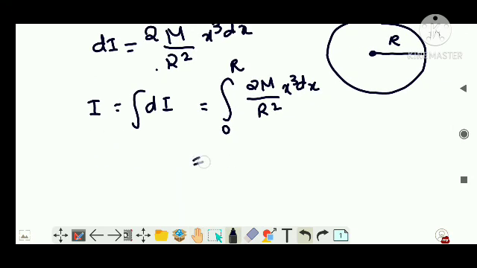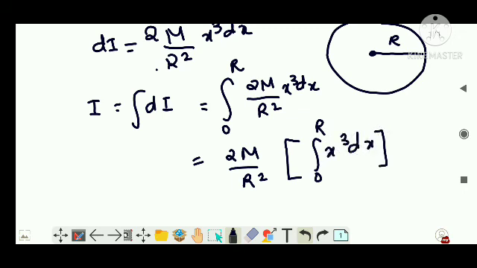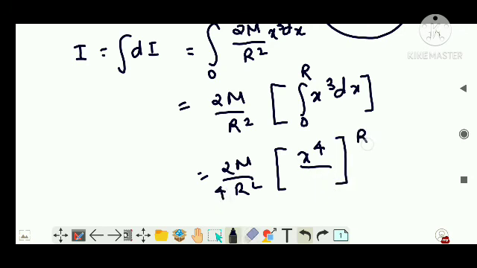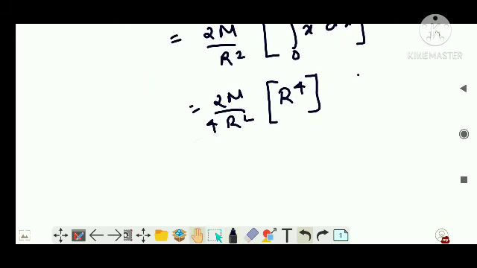Now it is fully calculation. 2M by r squared I'm taking common outside, so integral 0 to r x cube dx. What is the integral of x cube? It is x raised to 4 by 4. So let's bring that 4 outside, x raised to 4, then upper limit, lower limit. Upper limit you put, it becomes r raised to 4, and the lower limit is 0, so no need to write. So cut it down, r squared remains, and this 2 becomes 2. You will get a simple equation for moment of inertia, which is Mr squared by 2.